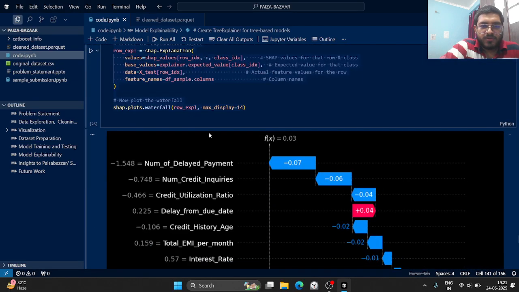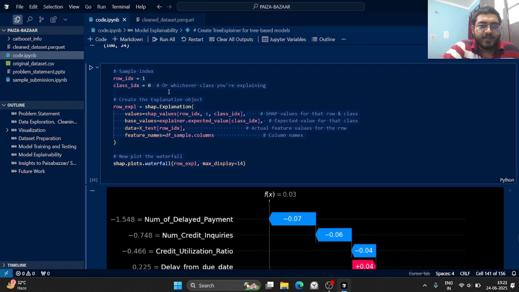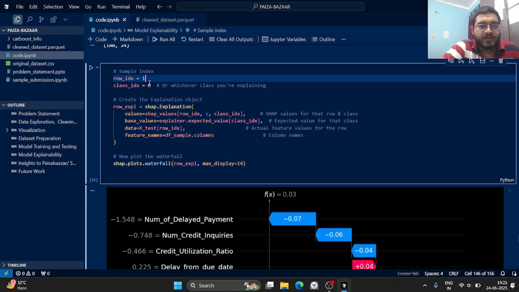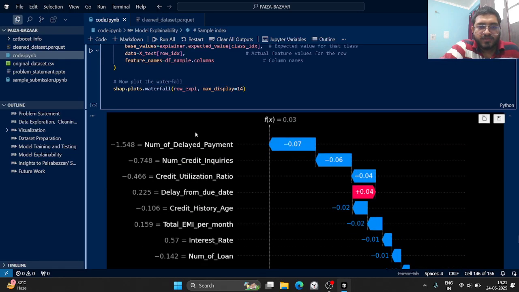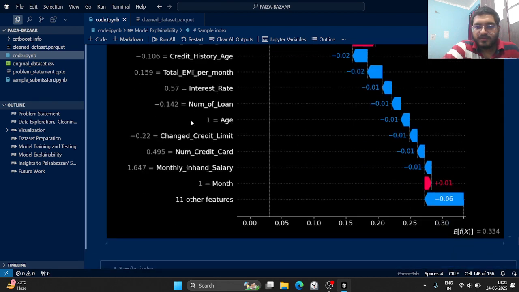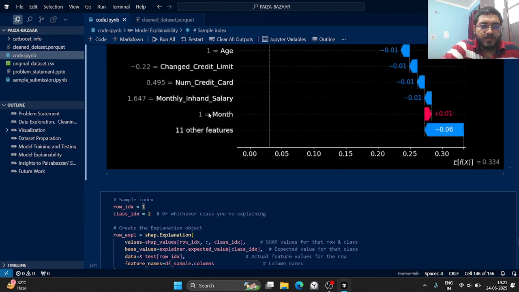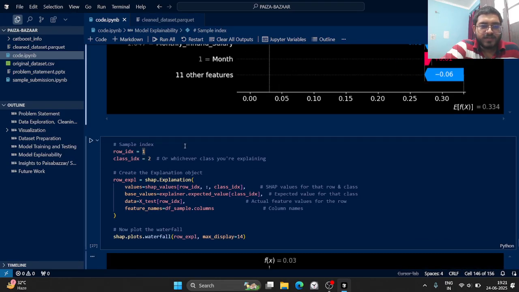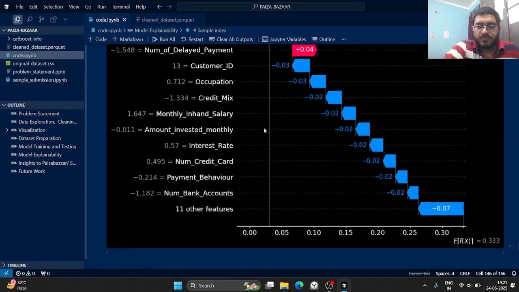I was trying to get a plot. So I have kept row index 1 and class label equal to 0. Class label 0 is for poor, basically poor credit score. So these were the feature importances we have for each of the columns. So this is basically our plot. It is the same for good credit score. This expected value basically shows a kind of mean score.